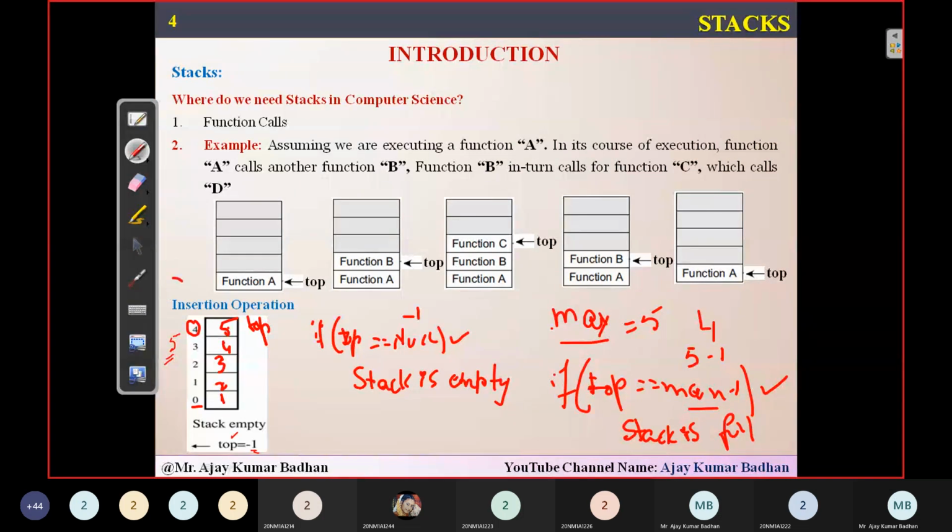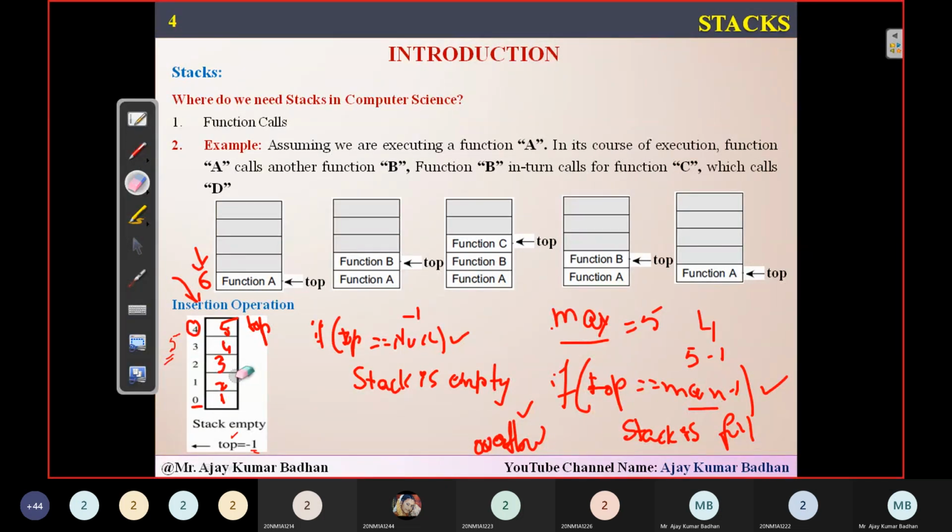If you want to insert another element here, it's not possible. What is the situation? We call it overflow. I think you remember this overflow, right? If you want to insert another element, number 6 here, can you insert it? It's not possible because the entire stack is full. So I can't insert a new element into this stack. That is what I will say is an overflow condition. Same way, when you're trying to delete elements, let us suppose first I'm going to delete an element from this stack. What is the first element I can delete here?